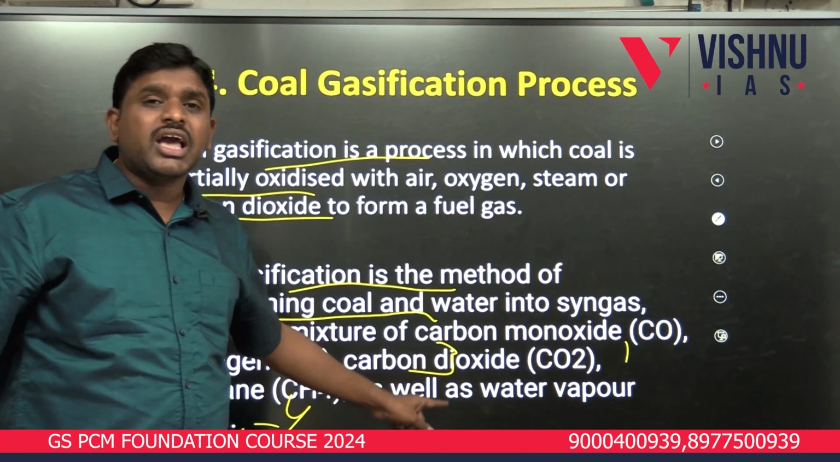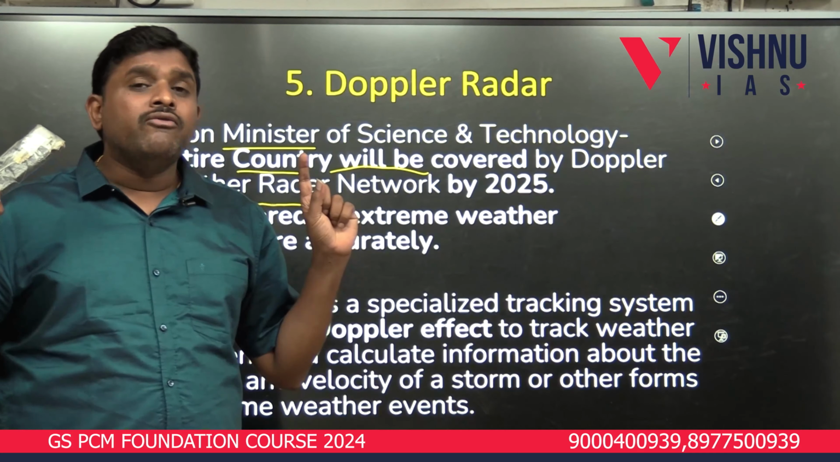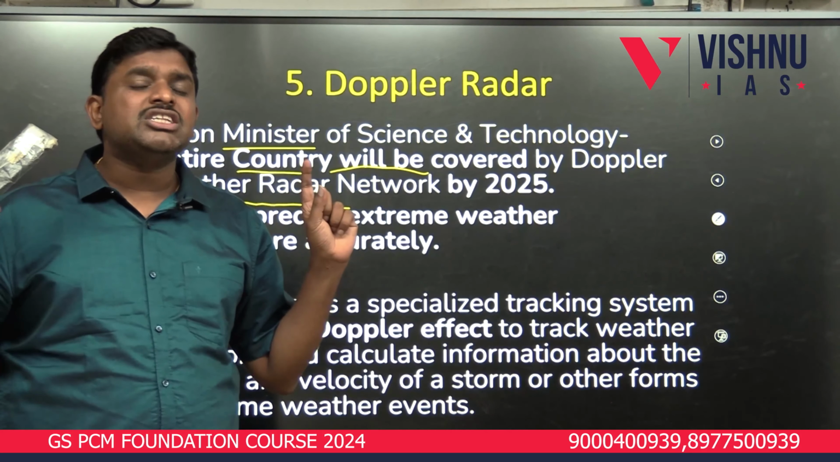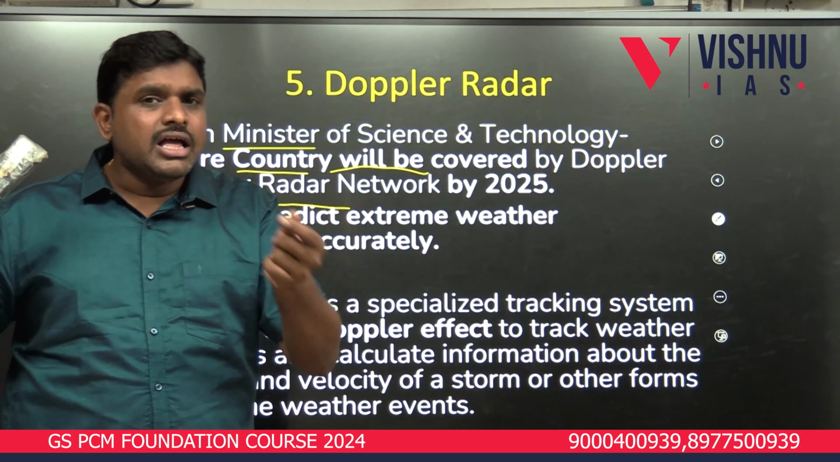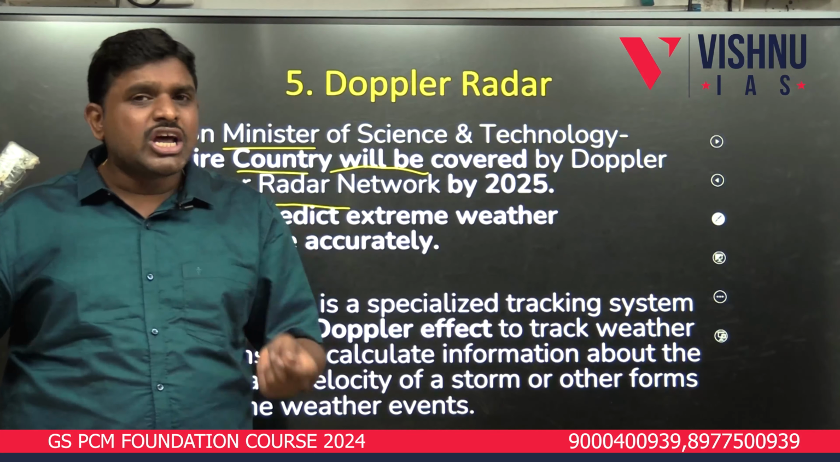Union Minister of Science and Technology said the entire country will be covered by Doppler Weather Radar network by 2025, so that all the stations will be given information with respect to upcoming disasters like cyclones. To predict extreme weather events more accurately, we are going to set up Doppler Radar weather systems across all the stations so that we can predict the disasters.